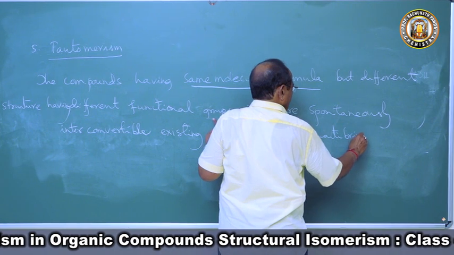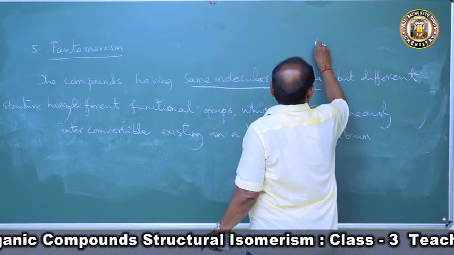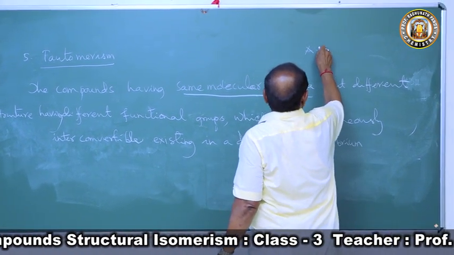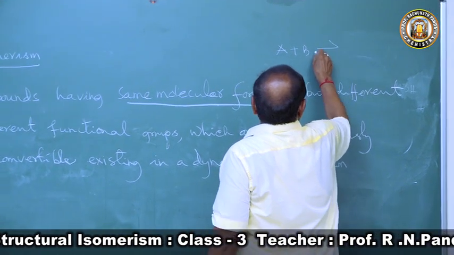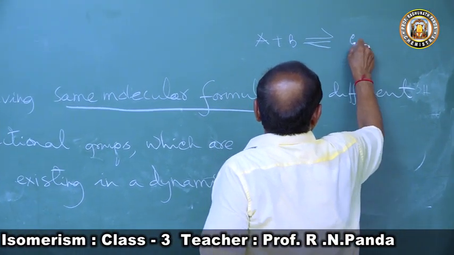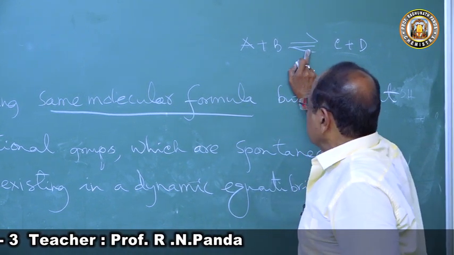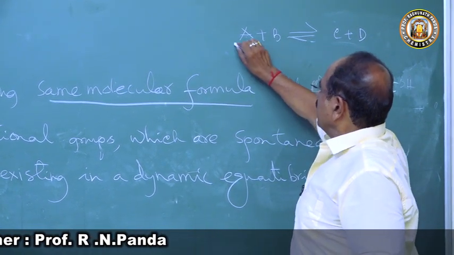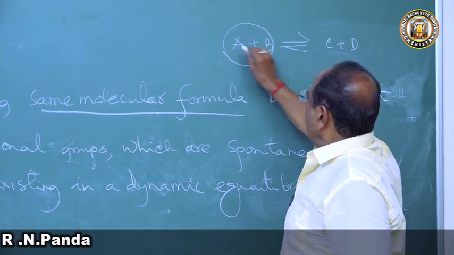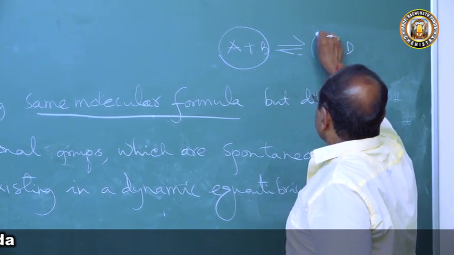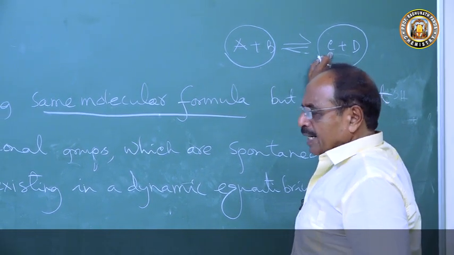What is dynamic equilibrium? If you have A plus B, they react to form C plus D, undergoing a reversible reaction. AB is present, this is the reactant. CD is present, they are the product.